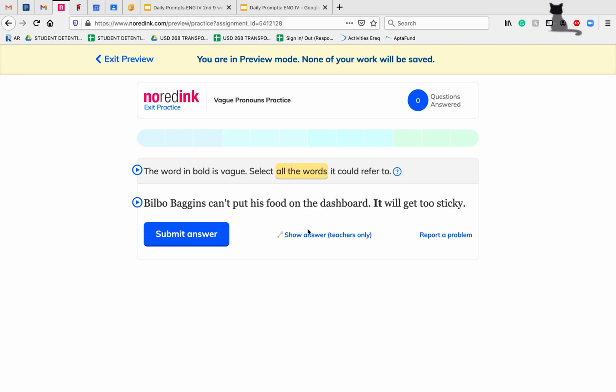So here we have to select all the words that the it could be referring to, so our vague pronoun. Bobo Baggins can't put his food on the dashboard, it will get too sticky. Now on this one, his food and the dashboard are the different things that it could be referencing. So the dashboard could be sticky, and if he puts his food on it, the food will get sticky, or the other way around.